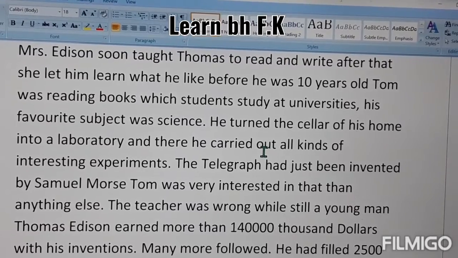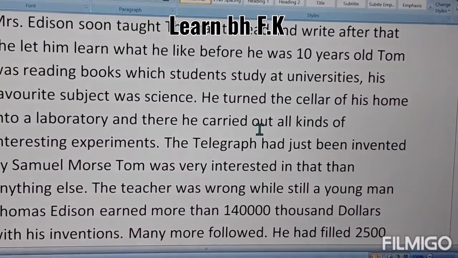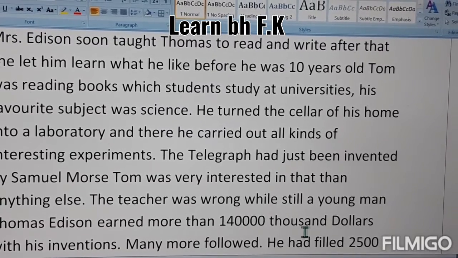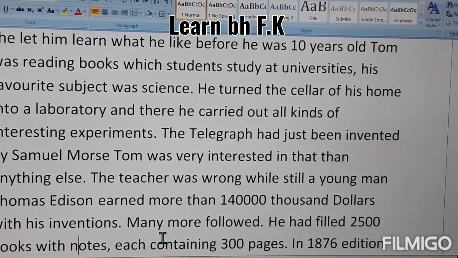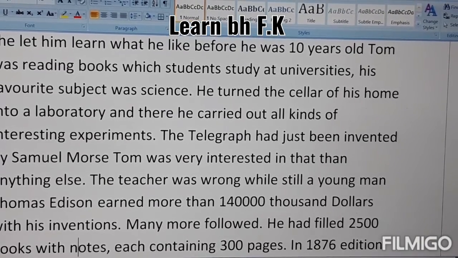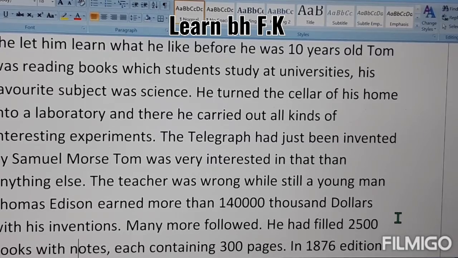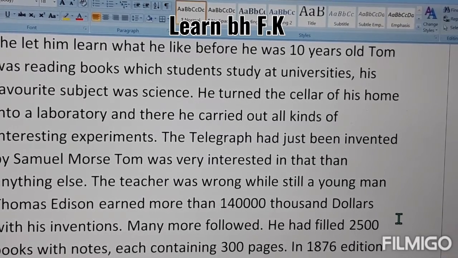The teacher was wrong because the thing was not like this. He was very intelligent and he earned $140,000 with his inventions. Many more followed him. He had filled 2,500 books with notes, each containing 300 pages. It means 2,500 times 300 pages, so you can work it out too. It becomes millions of pages which he had written.